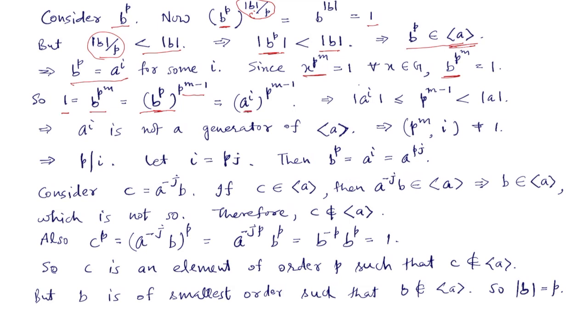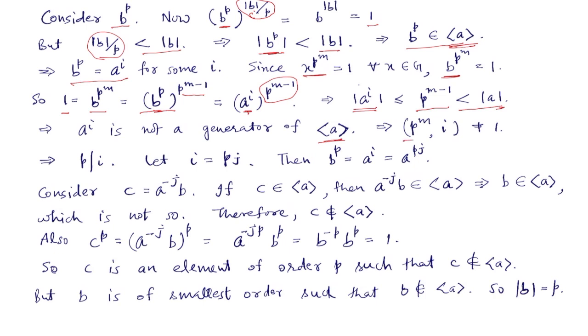and so a^i is killed by this number. So the order of a^i is less than or equal to p^(m-1), which is further strictly less than the order of a. So the order of a^i is strictly less than the order of a. That means a^i cannot be a generator of this cyclic group A.